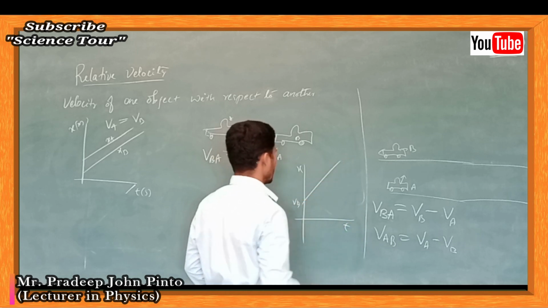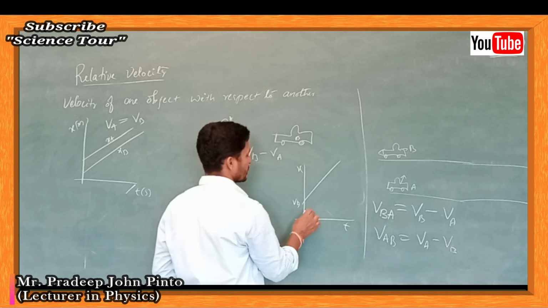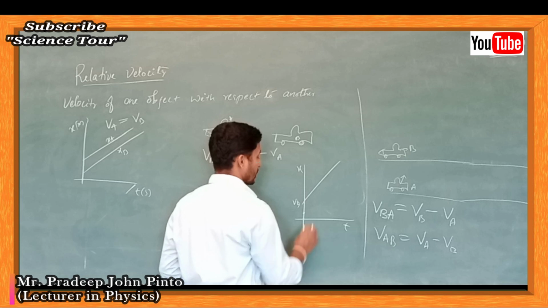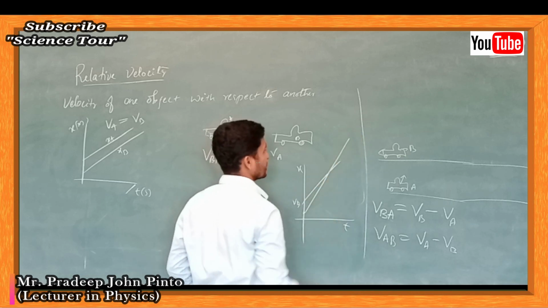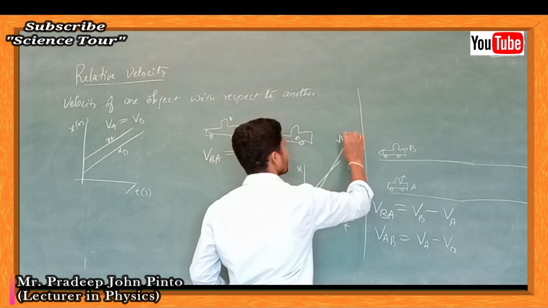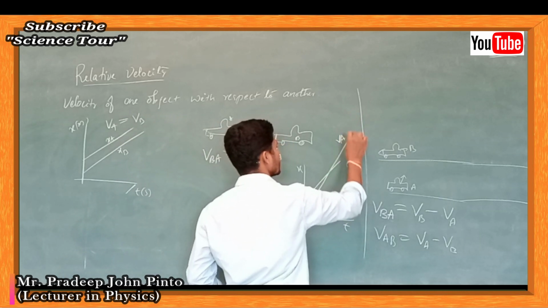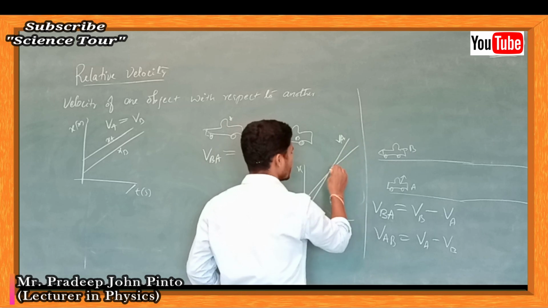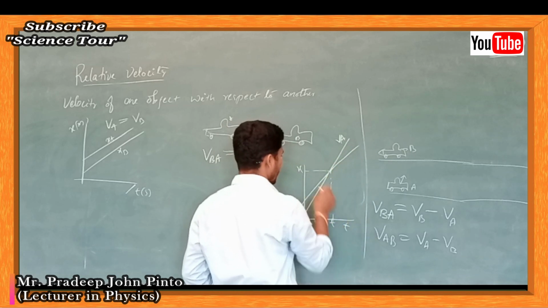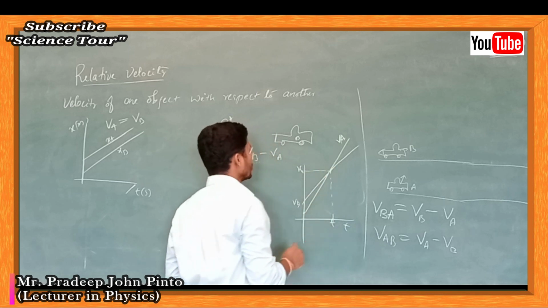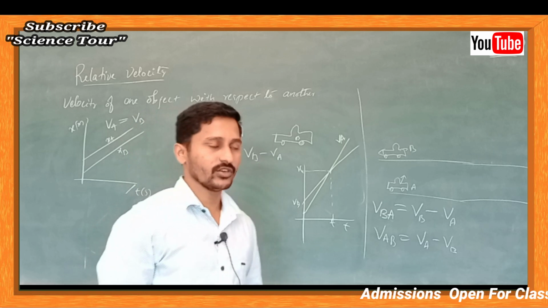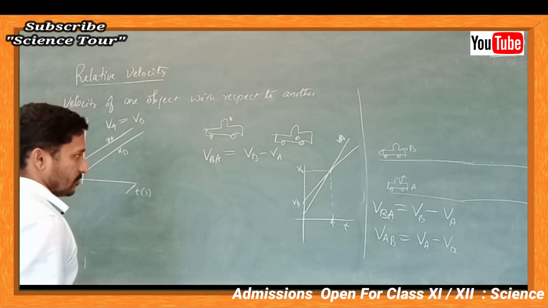But VA's velocity was less at first, and after that it increases and increases in this way. So what is this point? This is the point X, the time and place where you are going to overtake your friend.